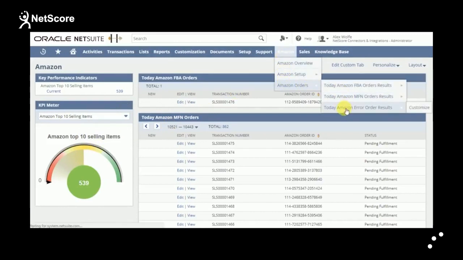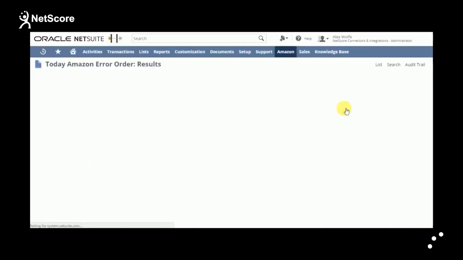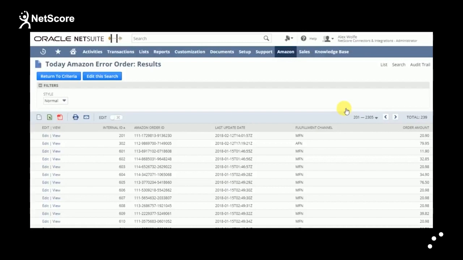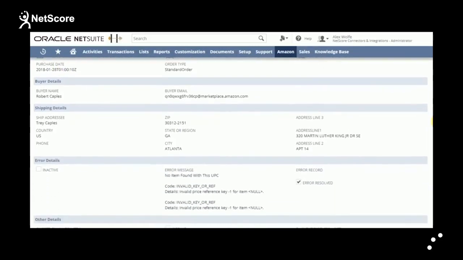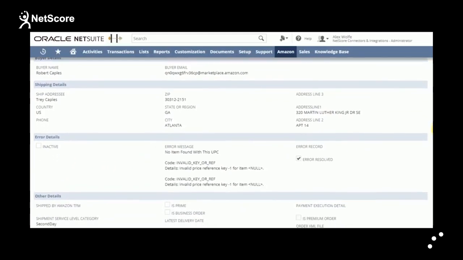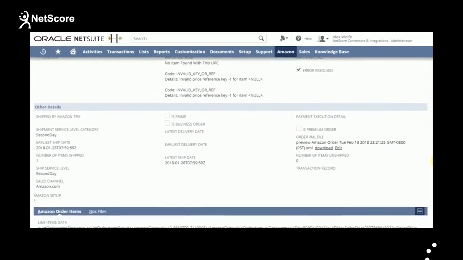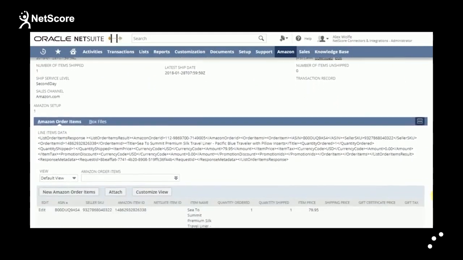The connector also provides an efficient process to handle errors by creating error records in NetSuite to reprocess them. This was all about NetScore Amazon Connector for NetSuite.